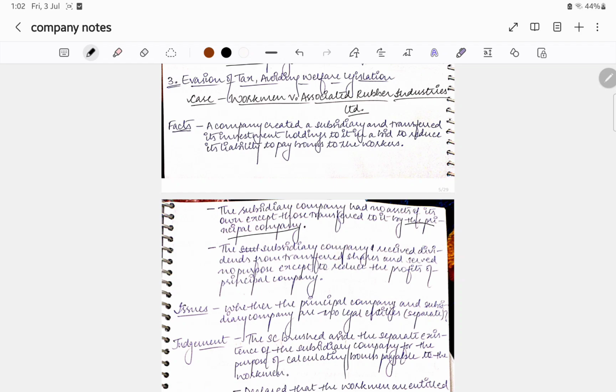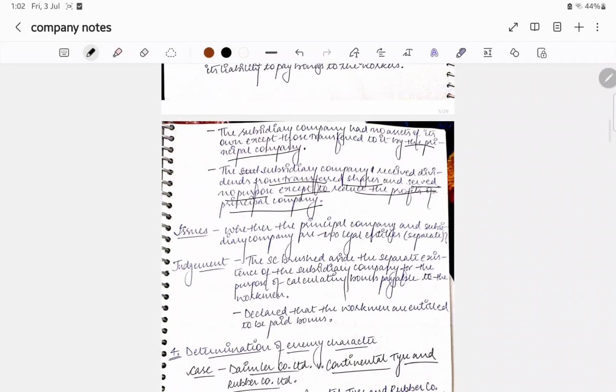It received the dividends from the transferred shares and served no purpose except to reduce the profits of the principal company. Issue: whether the principal company and subsidiary company are two separate legal entities. Judgment: the Supreme Court brushed aside the separate existence of the subsidiary company for the purpose of calculating bonus payable to the workmen, and declared that the workmen are entitled to be paid bonus.